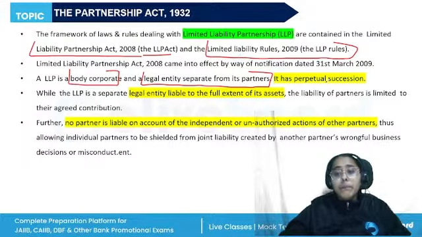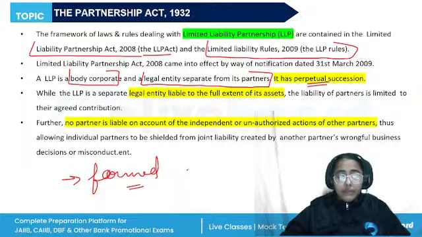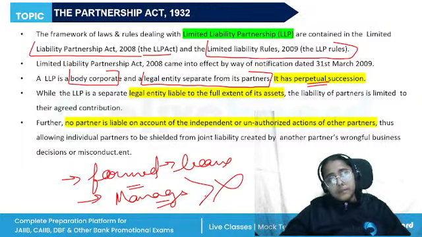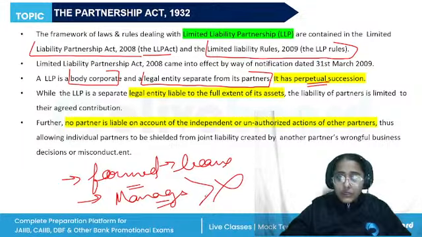It has a perpetual succession, meaning that even if those who have formed or created the partnership leave the partnership or the firm, or the important management or directors are changed, then also the partnership will not come to an end. This is the meaning of perpetual succession. Even if the original formers leave, it will continue and the succession will be as it was earlier in the original contract, right?